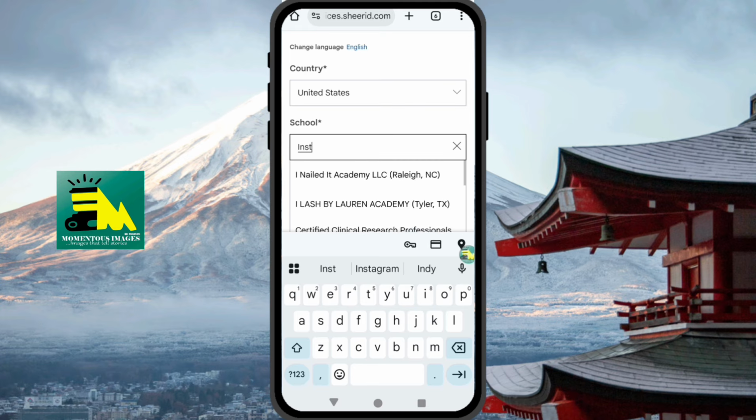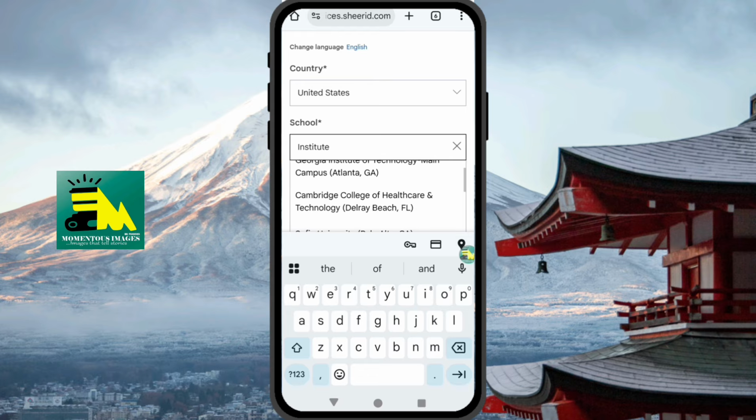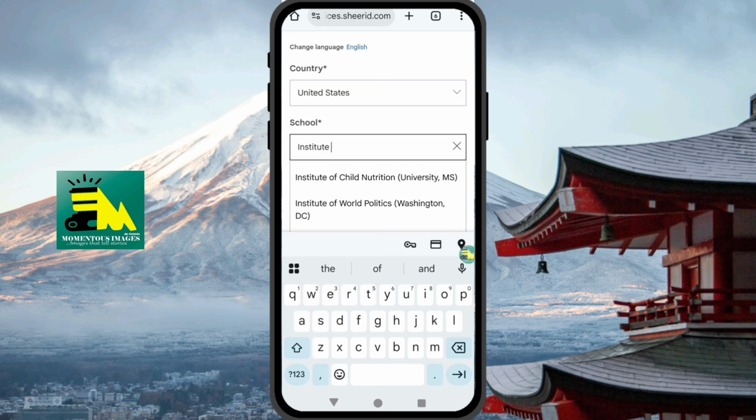So you choose the school of your choice. Don't worry, whichever school of your choice, just choose it here. I think I prefer this Institute of Child Nutrition. So the next one is very important.